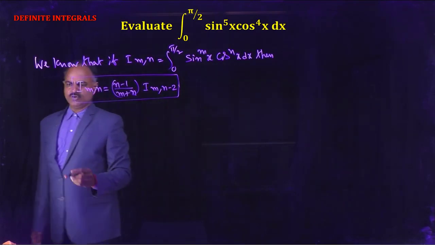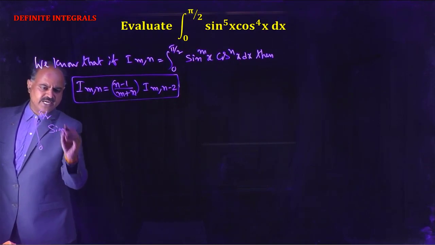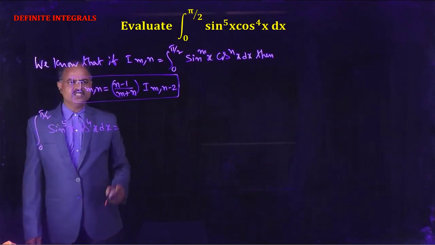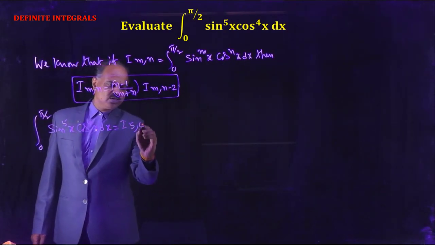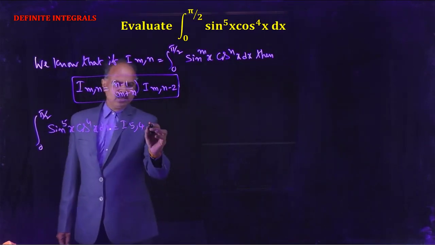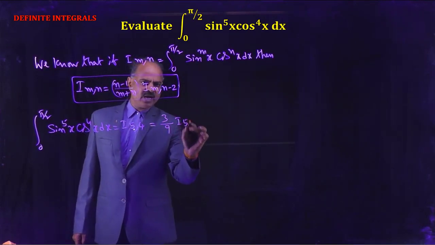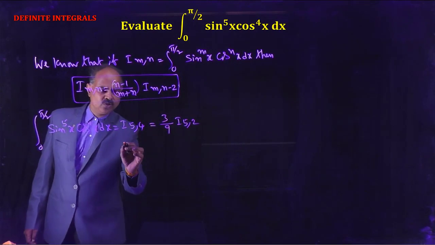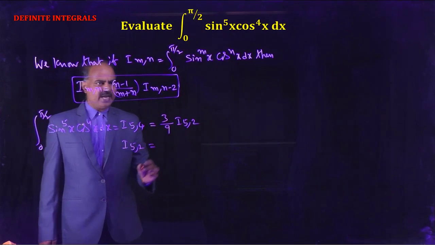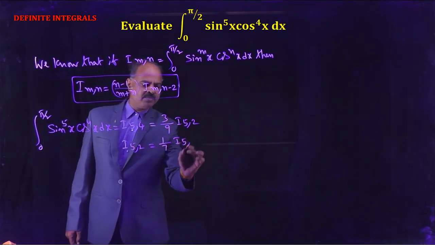Given the integral from 0 to pi by 2 of sin to the power 5x into cos to the power 4x dx, this equals I(5,4). Substitute m equal to 5 and n equal to 4 in the above formula. We get (4 minus 1), 3 by (m plus n) is 9 into I(5, 4 minus 2), that is I(5,2). Next I(5,2) equals (n minus 1), 1 by (m plus n) 7 into I(5,0).